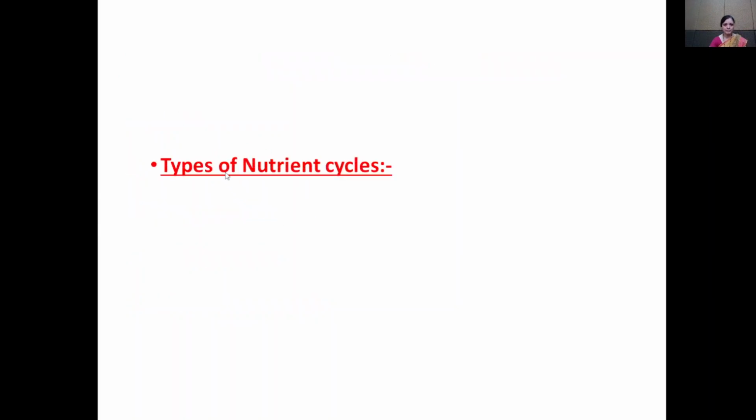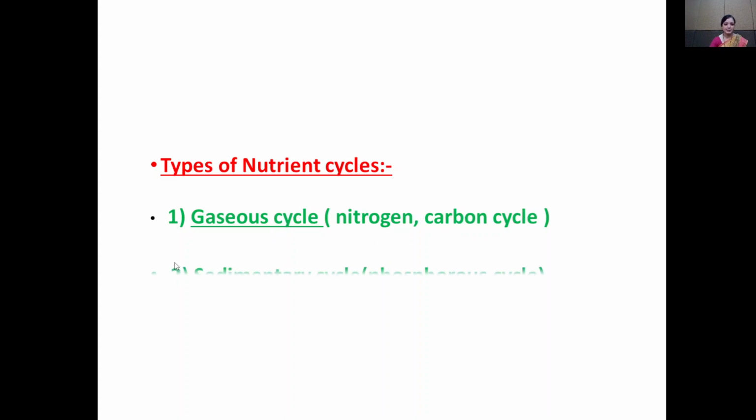Now see the types of the nutrient cycle. How many types of the nutrient cycle? There are two types. First type is known as a gaseous cycle, for example, nitrogen and carbon cycle. And second type is known as a sedimentary cycle, for example, phosphorus cycle.